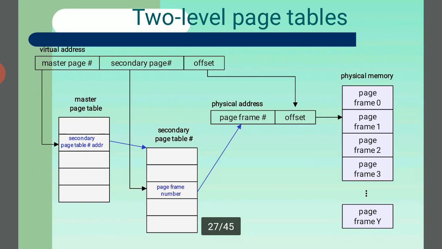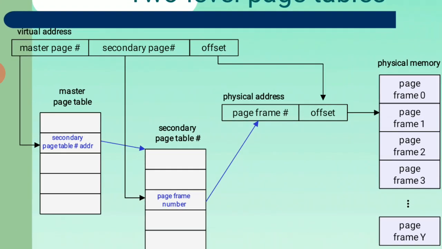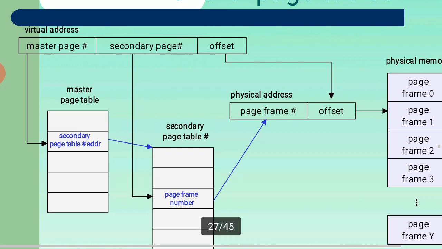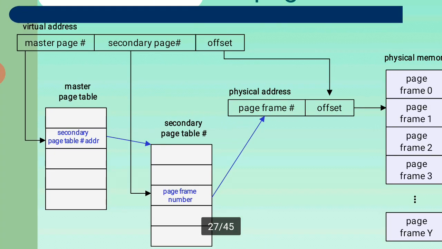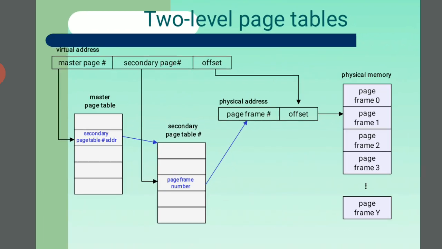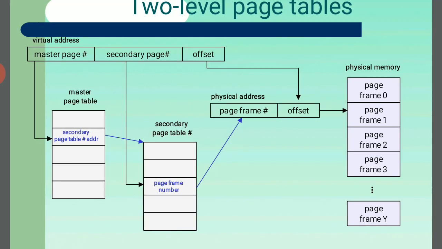Here we see the two level page tables. What is a two level? The virtual address has the master page, the secondary page, and the offset. Here are the master page table and the secondary page table. So see the two level pages. The master is the first page and the secondary is the second page. The secondary page is adjusted by the secondary page table. So it is the physical address.